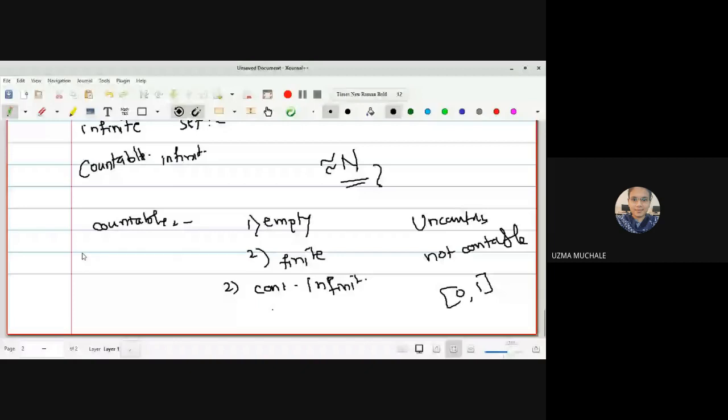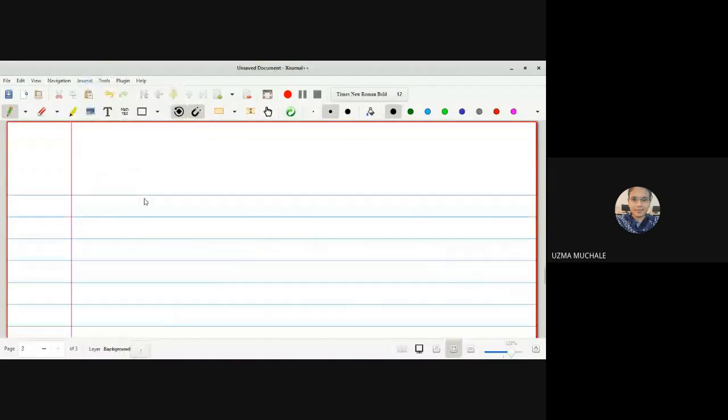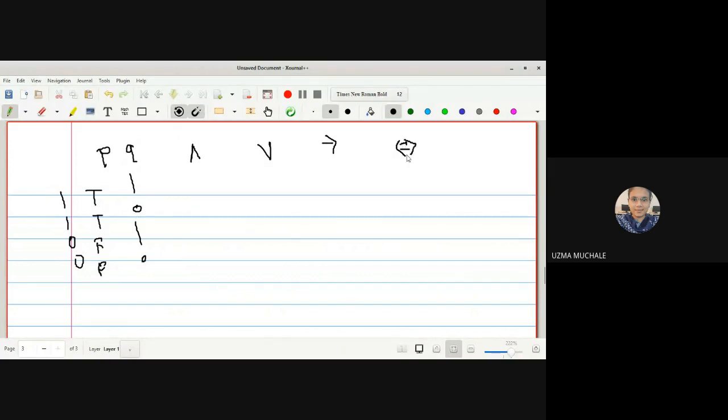Okay, just tell me whether you have studied these type of relations. I will write down so that you come across this. You have prepared this type of a table P, Q. Either you can write it as TTFF, or we can write it as 1100, and then 1010. Then we write AND operation, OR operation, if and only if operation.